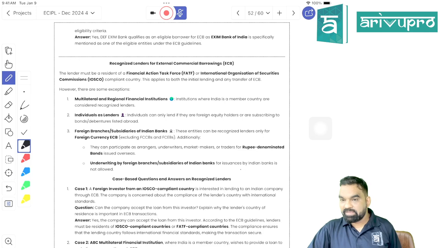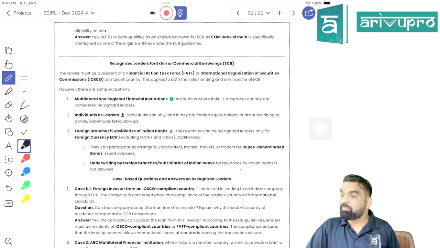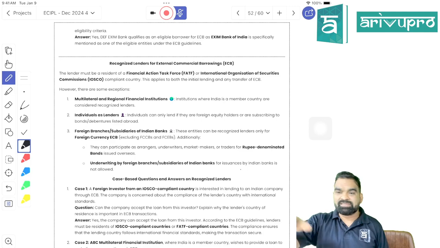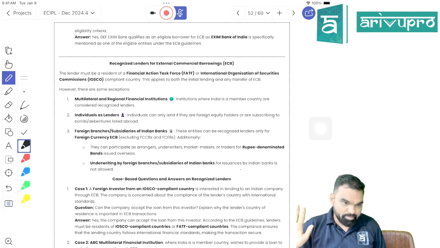The term recognized lender has been defined in the ECB guidelines issued by RBI, right? A recognized lender is nothing more than the lender from whom we can take the ECB. Any fund extended by an unrecognized lender is not permissible under the ECB guidelines, right? In order to be a recognized lender, the entity should be a resident of a nation which is part of either FATF or IOSCO. Is it clear? Got my point, students?